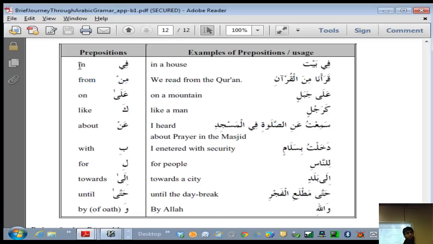So this is a list of prepositions, but remember that prepositions can have different meanings and translations depending on the context and the noun, because these are a little bit flexible. In English, for example, you have in, to, and at. You have look in, look at, look upon, look down. Depending on which preposition comes, the meaning changes. Sometimes these prepositions also help with a different understanding of the meaning, and we will discuss that when we come across them in the Quran.